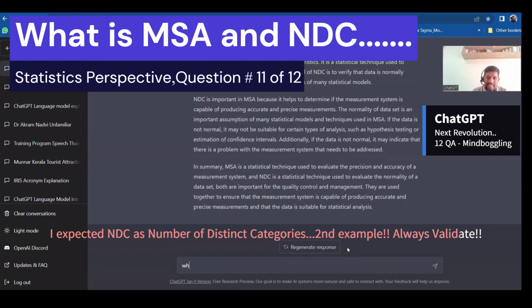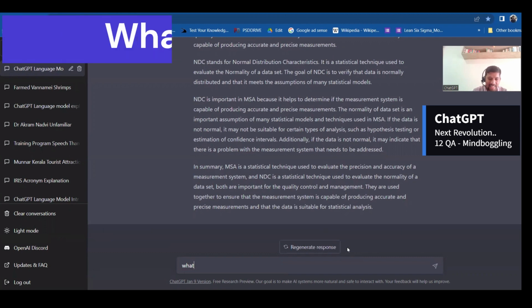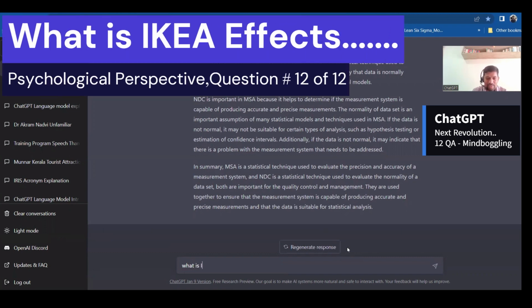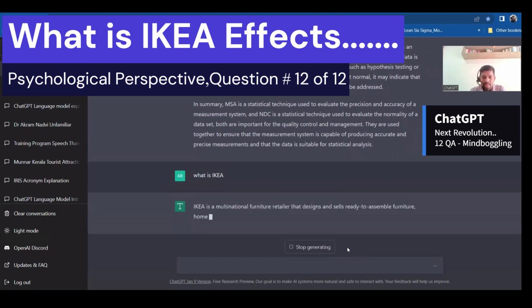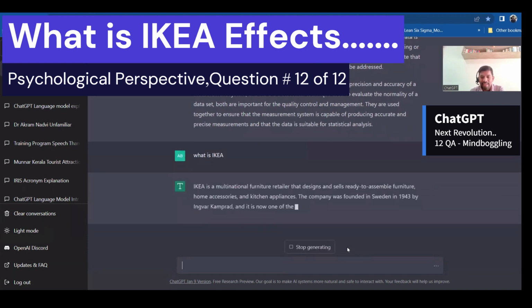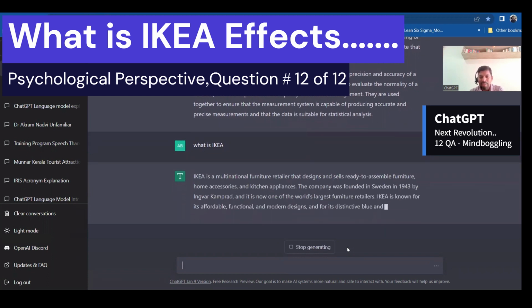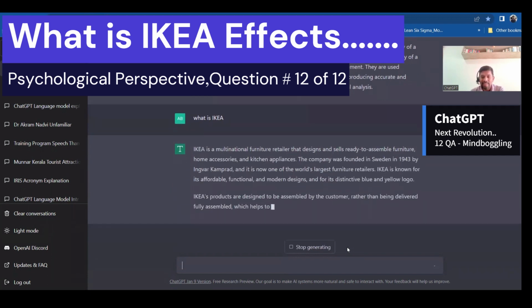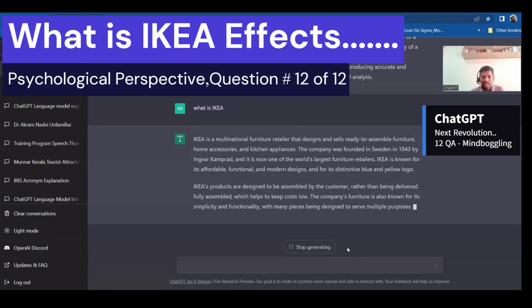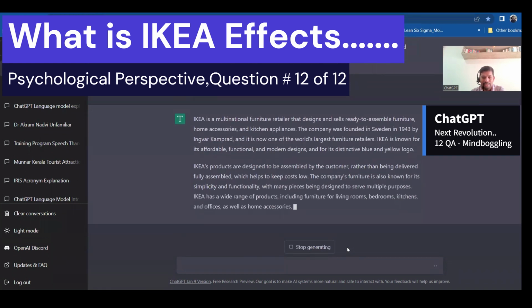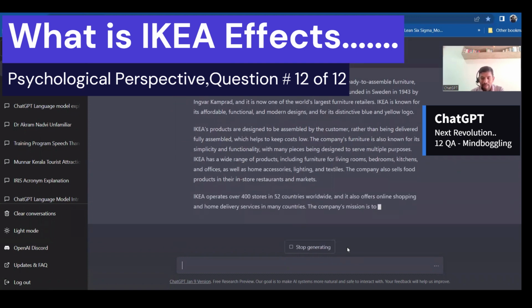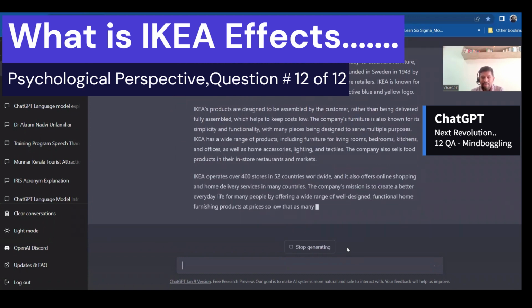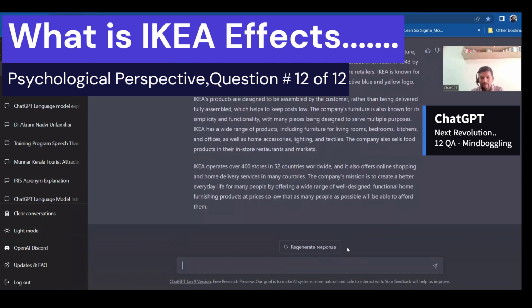Okay, what is IKEA? This is the last question from me. Let's see whether it gives the answer. Okay, it talks about the multinational furniture retailer that designs and sells ready-to-assemble furniture, and it also talks about the effect of it, and it has even given one example of food. So when we prepare, we're ready to buy at a higher cost and all that, right? That's what it talks about.